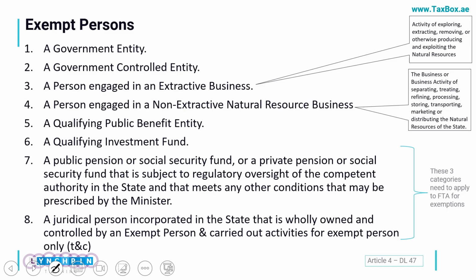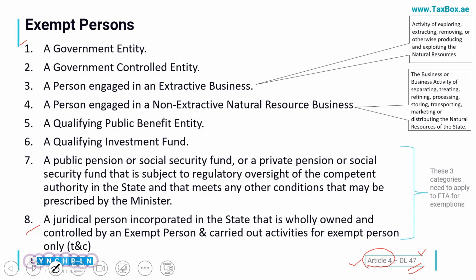There are 8 categories of entities specifically mentioned in Article 4 of Decree Law number 47. One thing I want to clarify here: throughout this course I will be giving you the article references and which decree law it pertains to, so that in future, in case you wish to go into detail in the tax law yourself, you can easily search it.